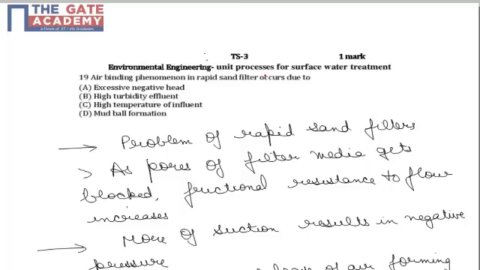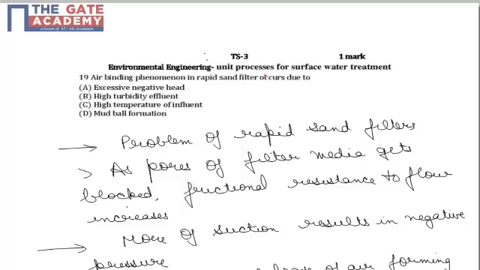Now what happens is that when the rapid sand filter is new, there is no problem with the pores of the filter media, and they are open for flow of fluid through them after filtration. But as this filtration process continues, these pores of filter media get blocked, because some impurities might get stuck in those pores, which results in increased frictional resistance to flow.